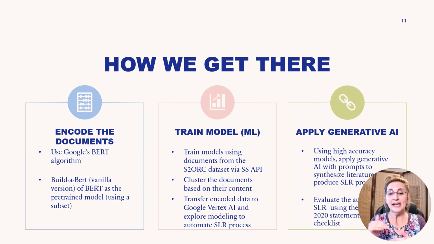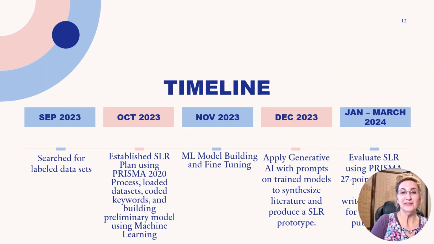And then the next step, the next project that comes after this one, is to actually evaluate those results. I'm going to be using the PRISMA 2020 27-point checklist so that I can really measure the accuracy to see how well this has been done. Again, we're looking at analysis, synthesis, and eventually the evaluation of the quality of this automated systematic literature review.